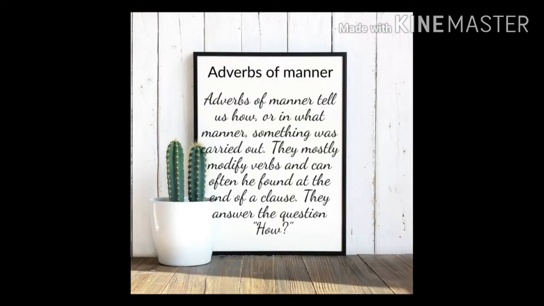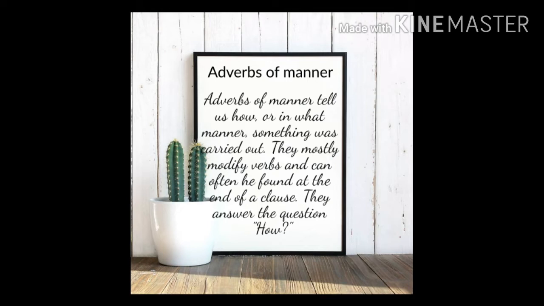First let us see adverbs of manner. Adverbs of manner tell us how or in what manner something was carried out. They mostly modify verbs and can often be found at the end of a clause. They answer the question how. Let's see some examples. Beautifully, loudly, happily, hard, neatly, quickly. These are adverbs of manner.